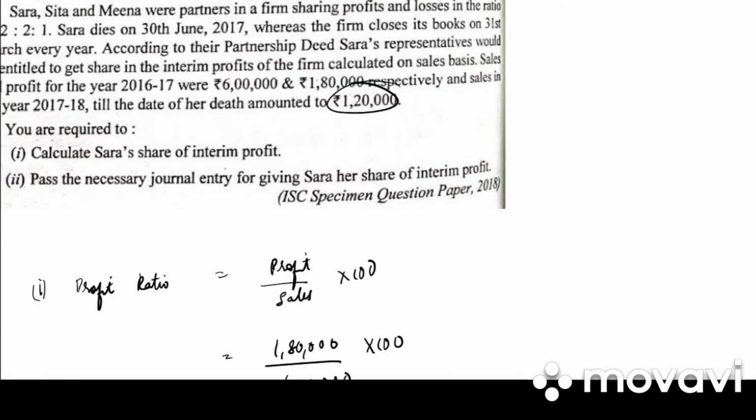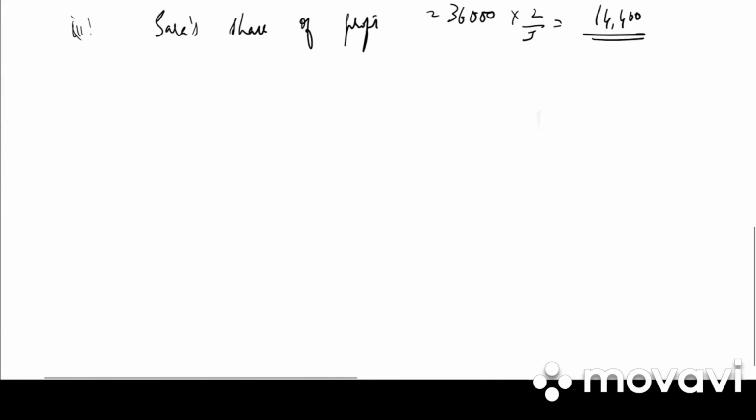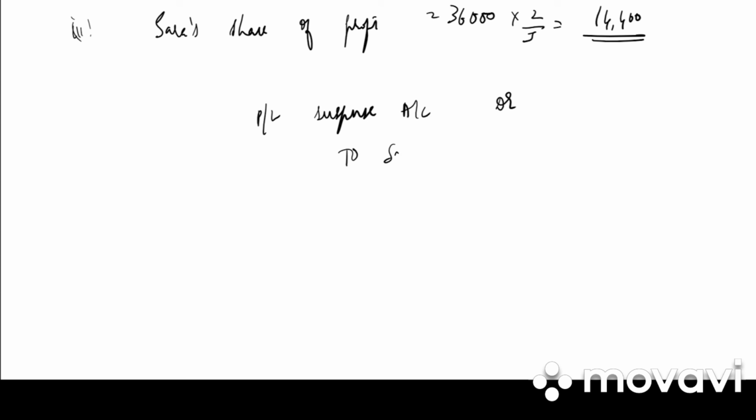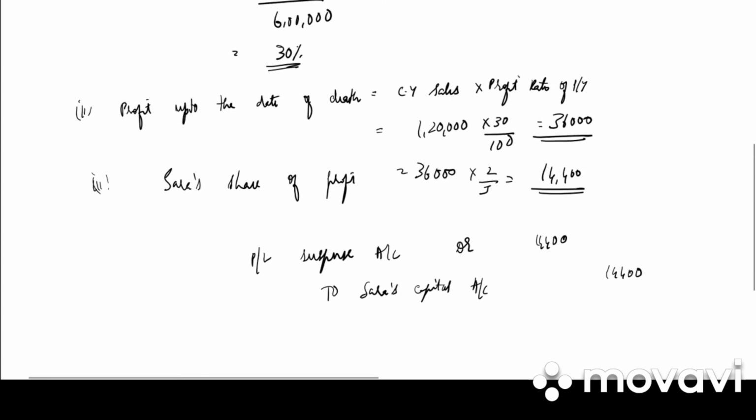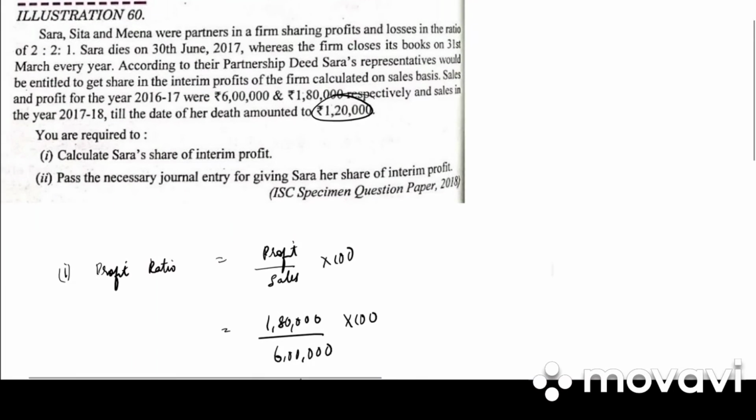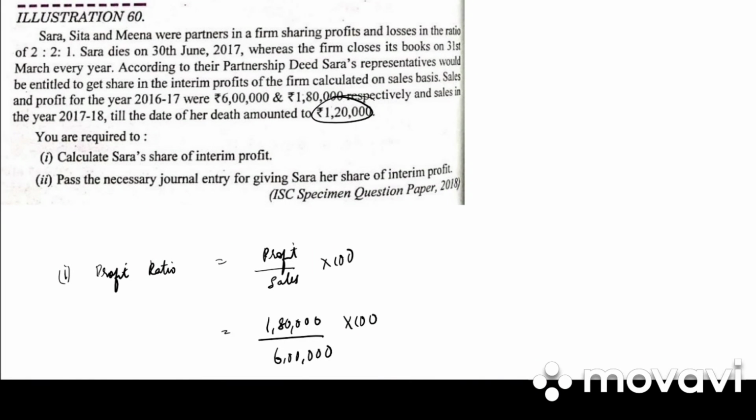So in this problem, have they given us the new ratio? No. So it is again case 2. What will be the journal entry? Profit and loss suspense account debited to Sara's capital account. Directly 14,400, 14,400. Write down the narration. Sara's share of profit up to the date of death. This is how you calculate it according to the turnover or sales basis. Clear? So we are done with this chapter.